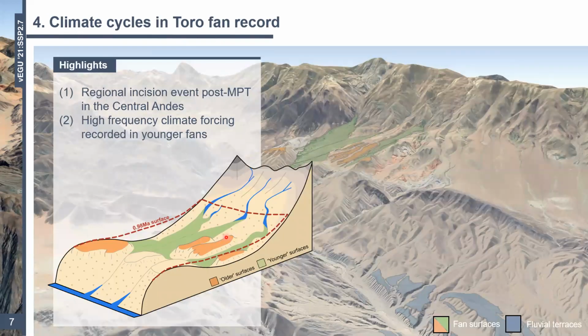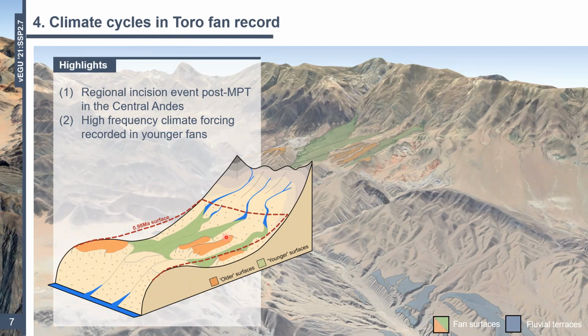Okay, so to bring this part of the project together, the main conclusions or highlights are that we can identify a regional net incisional event following the MPT, which we're considering to be the result of the enhanced glacial cycles associated with this time. But we also have higher frequency, possible precessional climate forcing recorded in our younger or generation 2 fans.